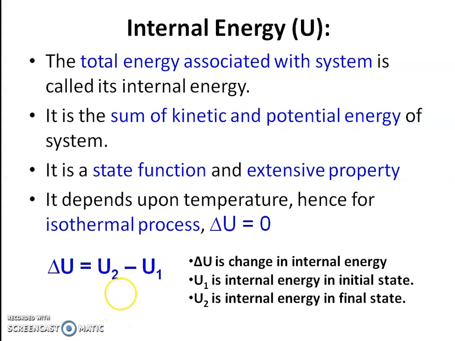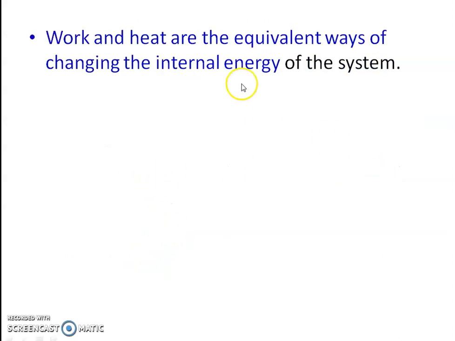One more thing is that the internal energy of a system changes as energy is transferred in and out of the system in the form of heat or work.